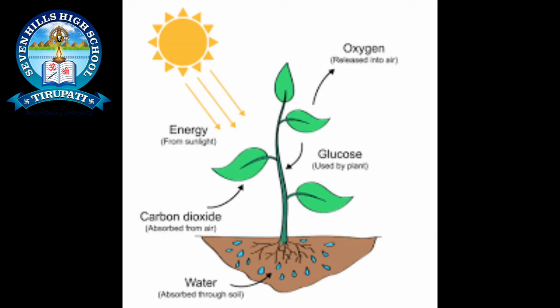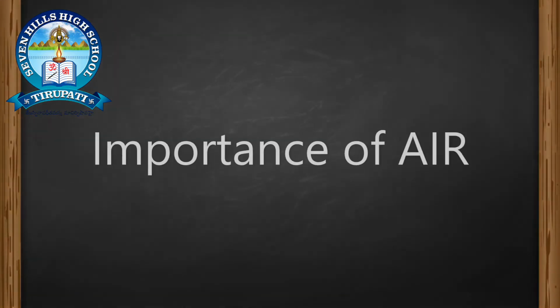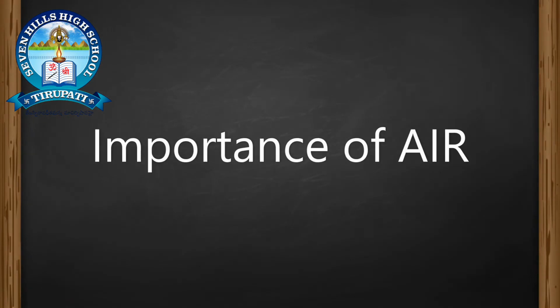Here we are going to study the importance of air in photosynthesis. Air plays a crucial role in photosynthesis. It is very interesting to learn about the experiments which show this, and it is one of the milestones in the gradual development of the understanding of photosynthesis.